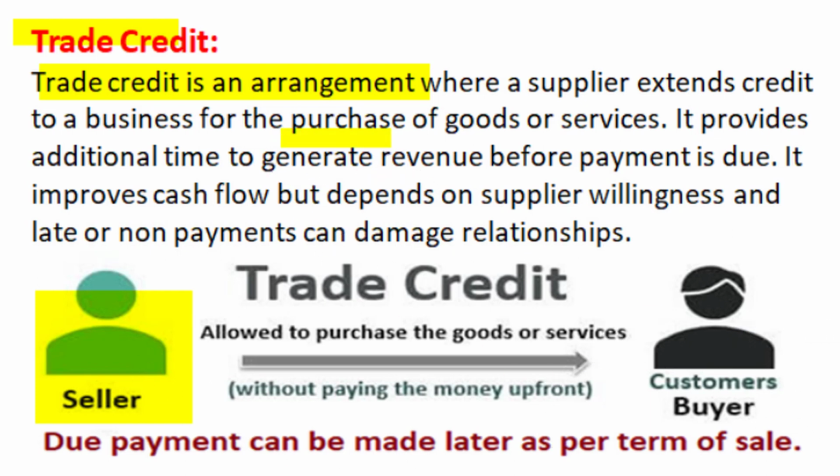So it improves cash flow as working capital, but such trade credits may be available depending on supplier willingness and terms and conditions. Many a time, late or non-payment can damage such a relationship. In trade credit, a business can make the due payment later as per the terms of sale, and many a time a business can get trade credit of 1 month (30 days), 2 months (60 days), or even 3 months (90 days).